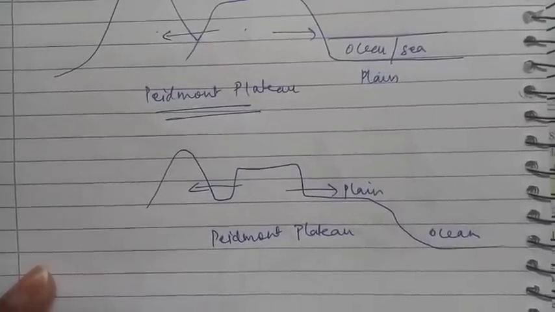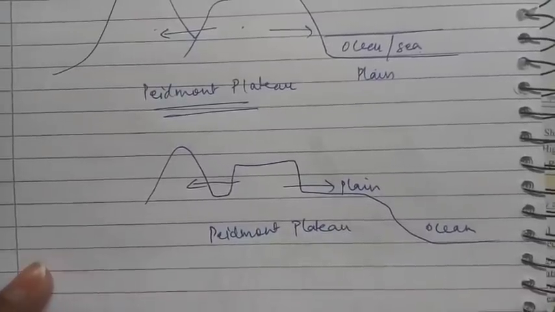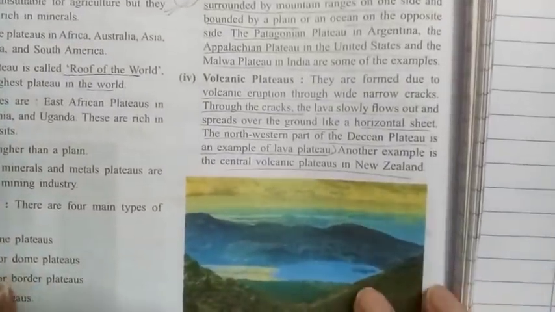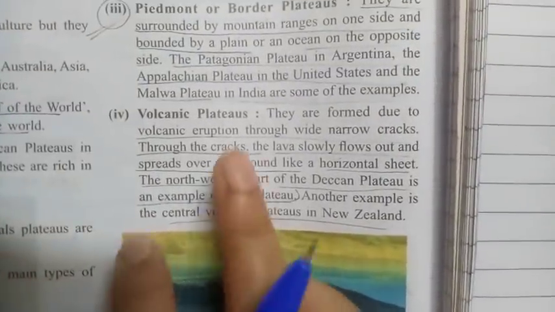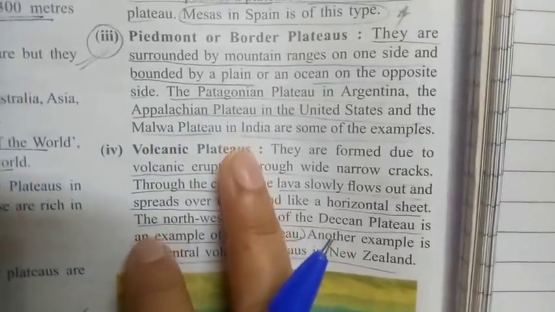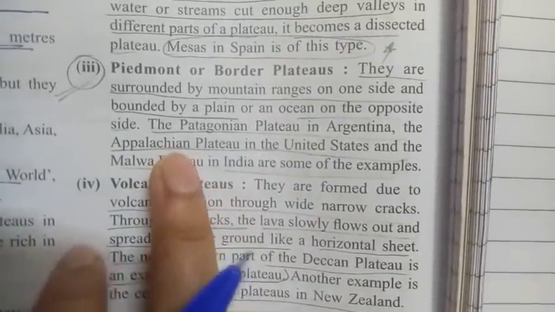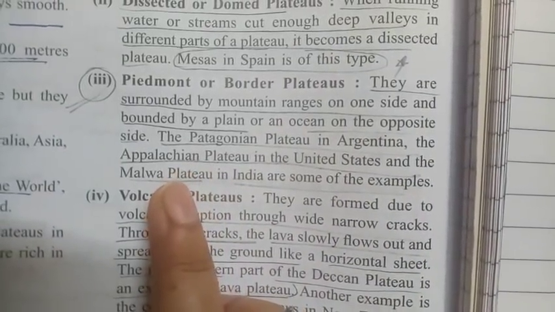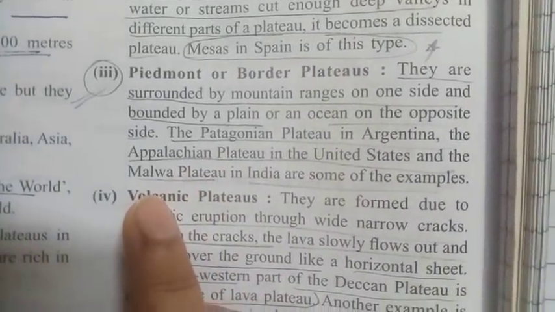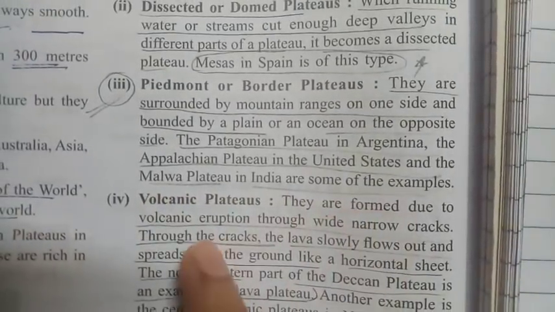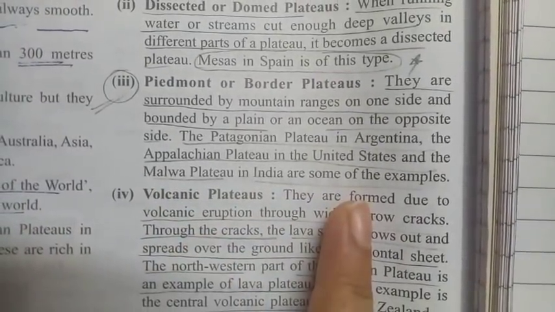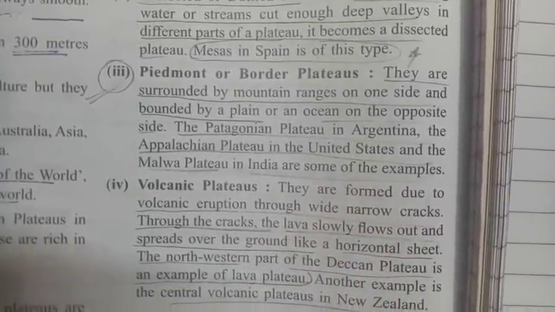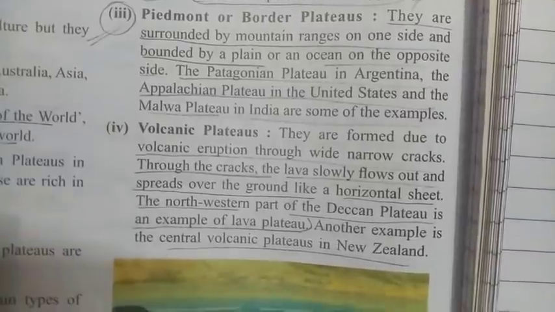Okay, now we will study the last and fourth type of plateau, that is volcanic plateaus. First of all, I forgot to give you the examples of Piedmont plateau. It is given over here, so let's read it one by one. The Patagonian plateau in Argentina, the Appalachian plateau in United States, and the Malwa plateau in India are some of the examples. There are 3 to 4 examples given, any two you need to memorize. Clear? Now next comes volcanic plateaus.